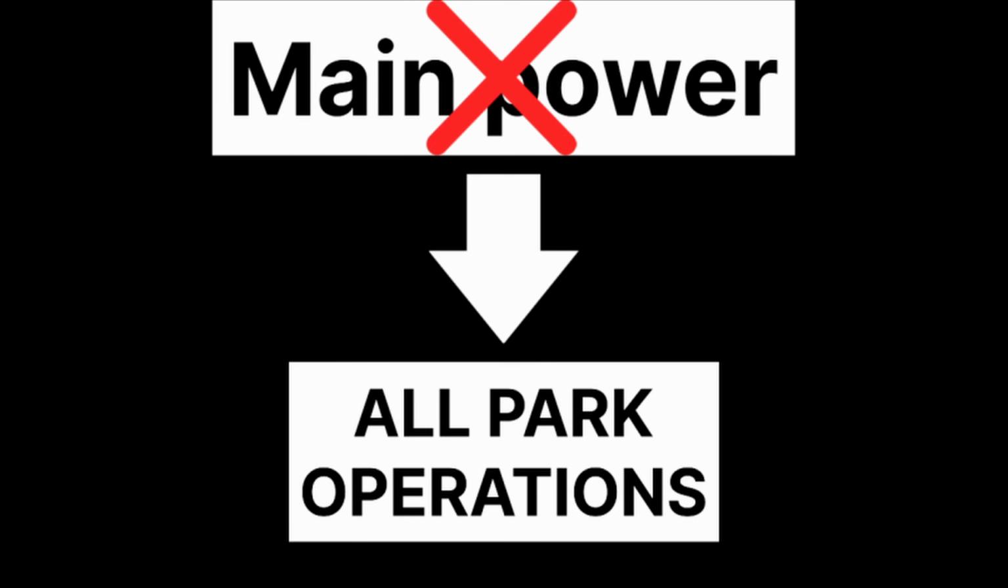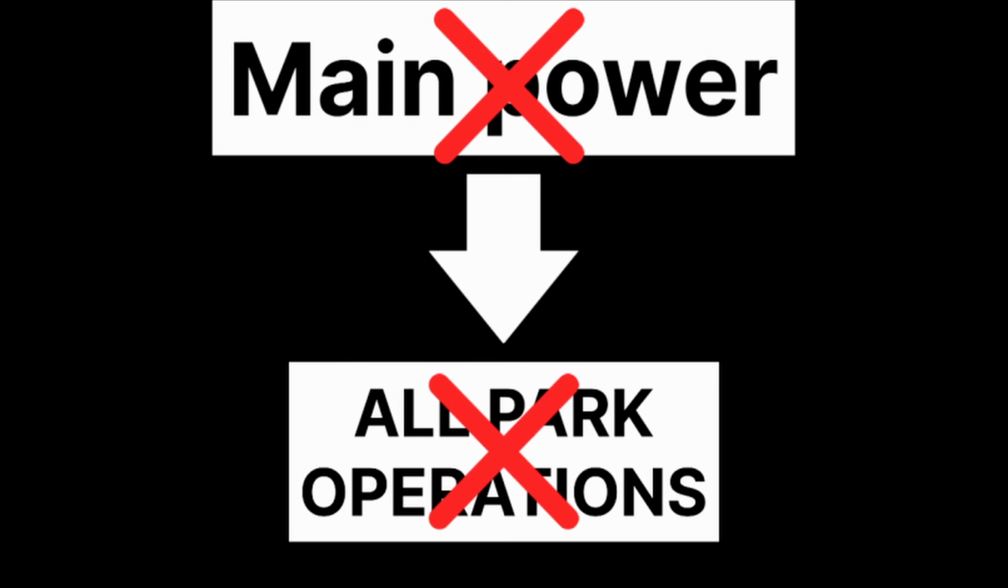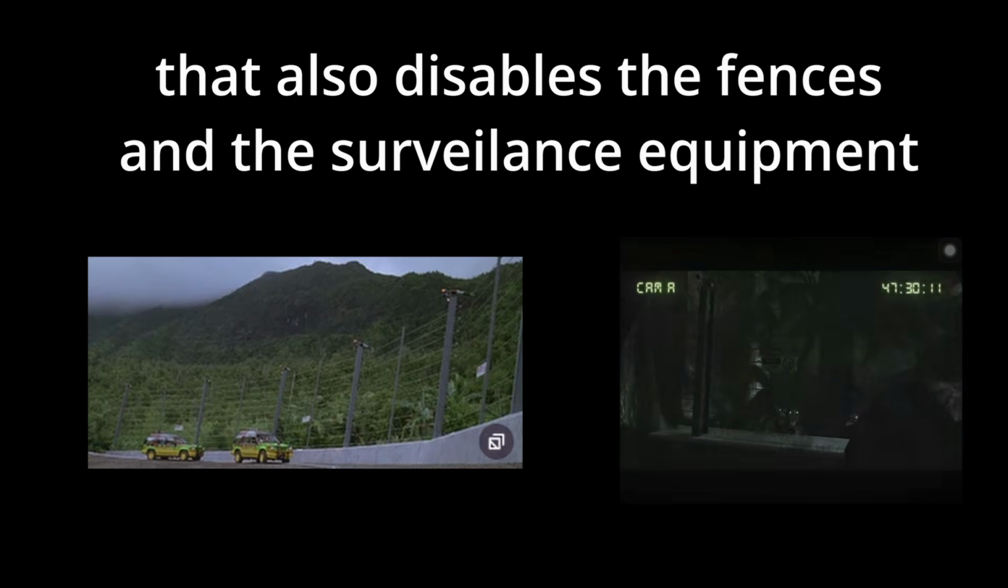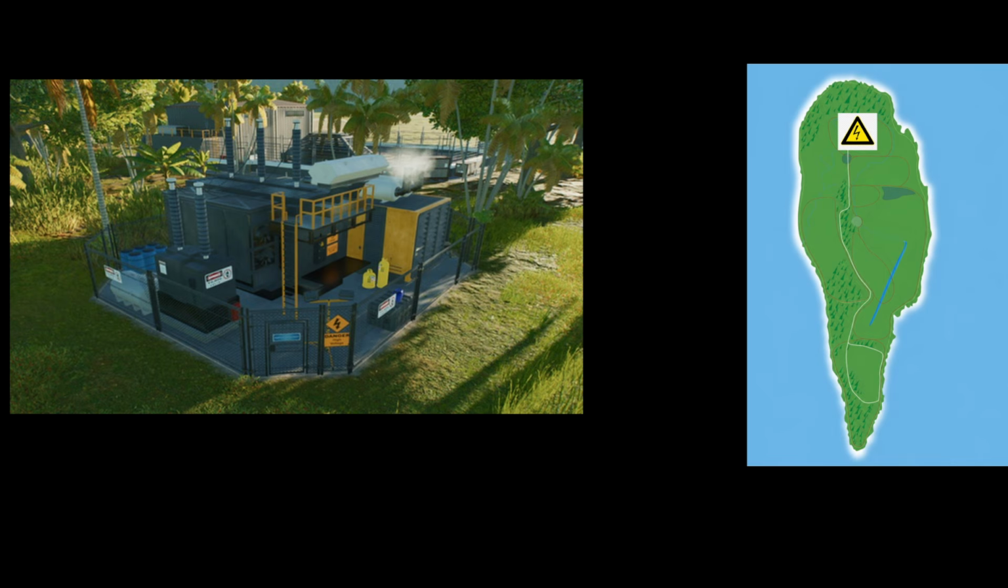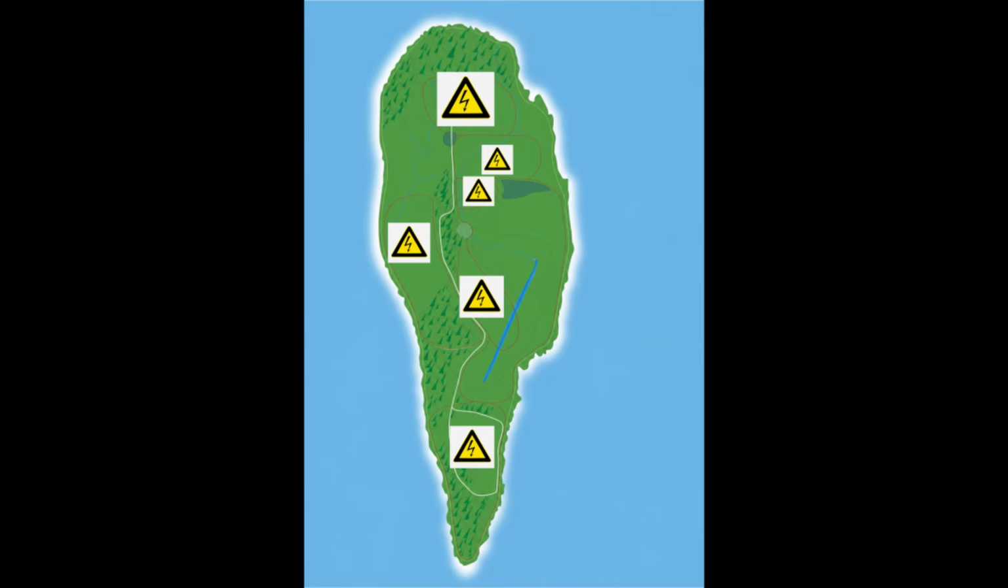So let's say an attacker were to shut off the main power, well, everything gets shut down, including those electrified fences and surveillance equipment. And while the park does have backup power, it's one supply that tries to maintain operations for the entire island, rather than individual backup generators for key safety features like the electric fences and the motion sensors. So pretty much in the case of an outage, it's almost guaranteed that the creatures will break out.